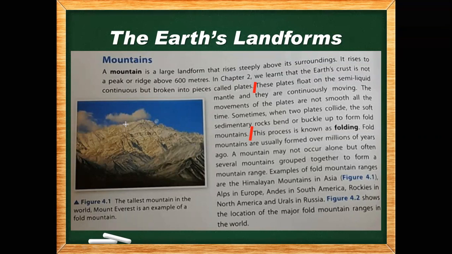Adam, can you read it? Okay. These plates float on the semi-liquid mantle and they are continuously moving. The movements of the plates are not smooth all the time. Sometimes, when two plates collide, the soft sedimentary rocks bend or buckle up to form fold mountains. Okay, that's good. So very good, Adam and Mohammed Noor. You read it correctly.